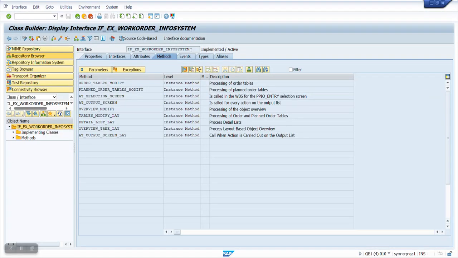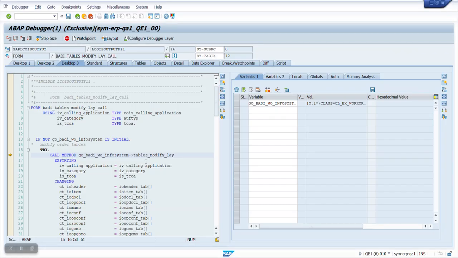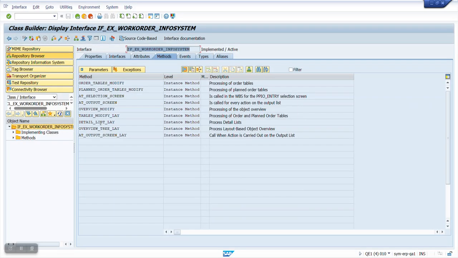Double click that. That's your interface there, and you would see the tables modify lay.